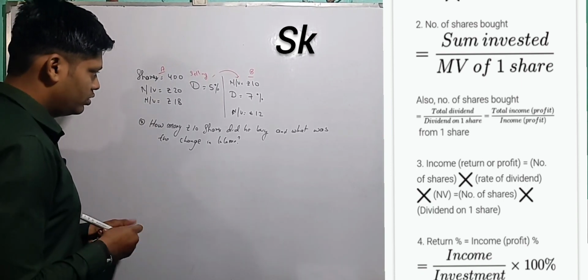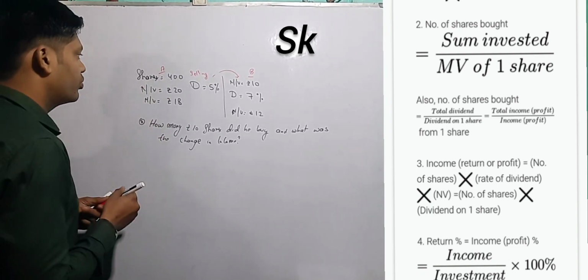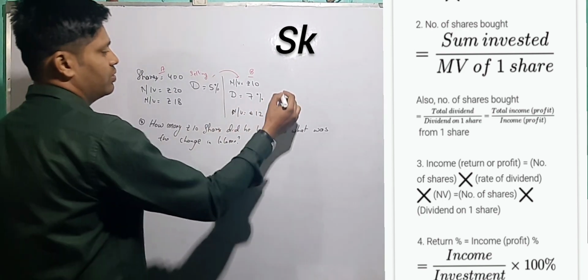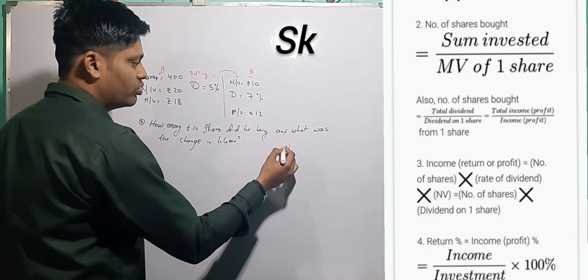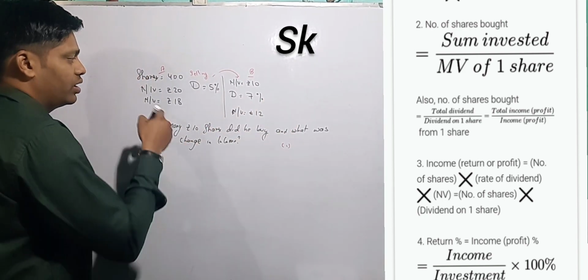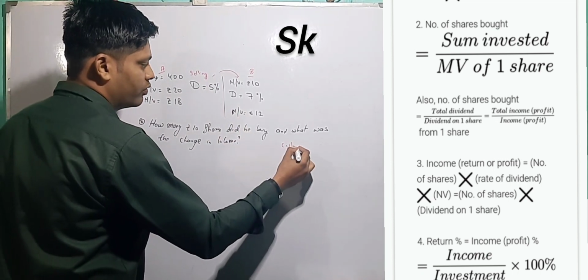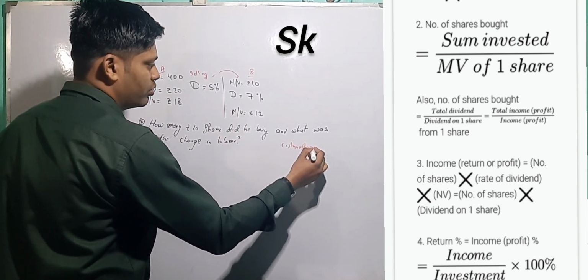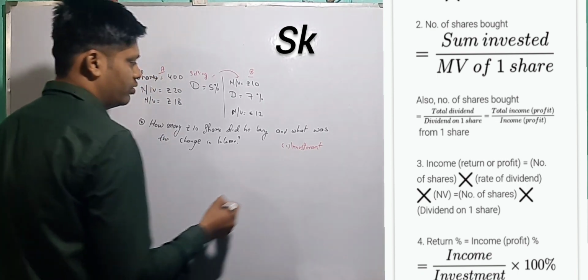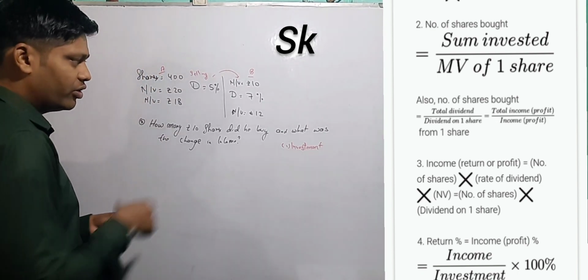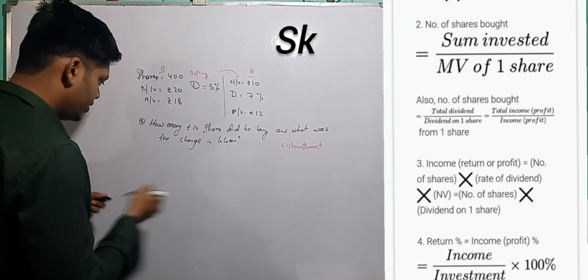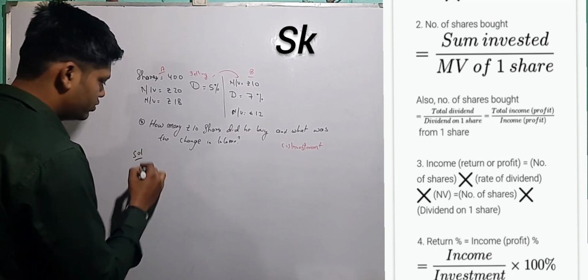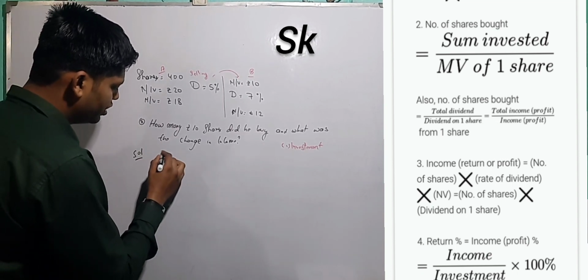Okay, see, points I am writing. So what I am going to get, I have to find out investment first. It is not in the question, but according to my thinking, first point, I have to find out the investment. So let us find out the investment first, then we'll solve. So investment is equal to, or total investment,